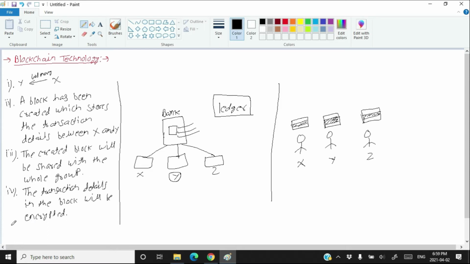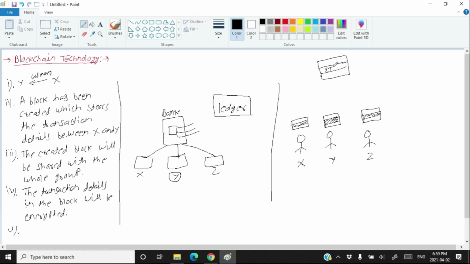Now, you have point 5. Apart from the transaction details, something will be added to the block that is called the hash. So you have the encrypted transaction details here.